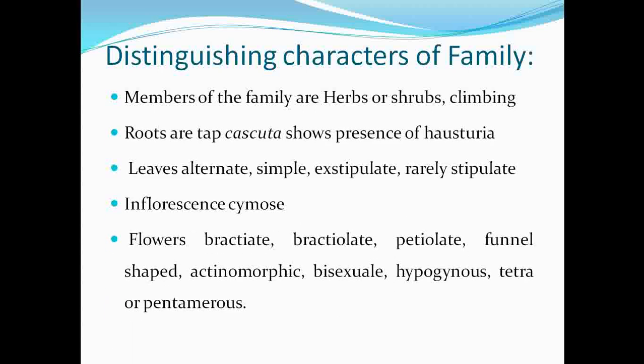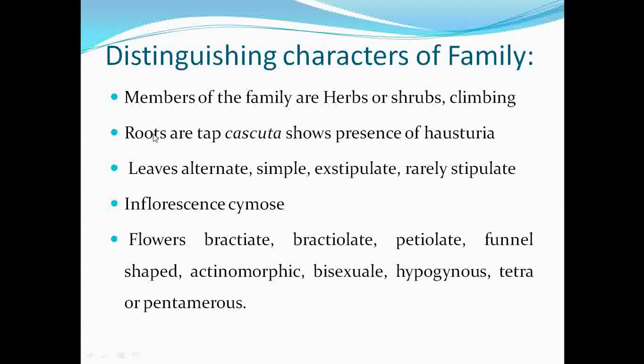Now moving to the next, that is the distinguishing characters of the family. The distinguishing characters start from the habit of the family. The members observed under this family are herb species, shrub species, climbers, xerophytic as well as hydrophytic, as well as parasitic.